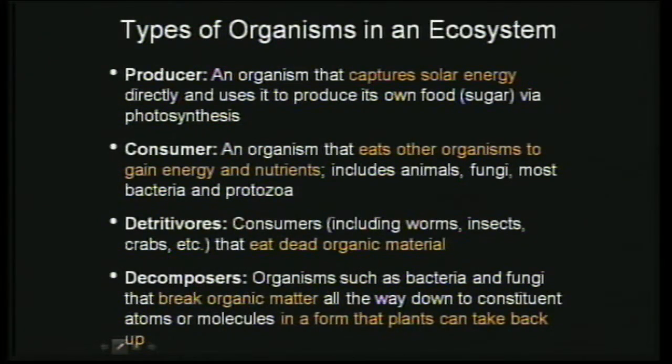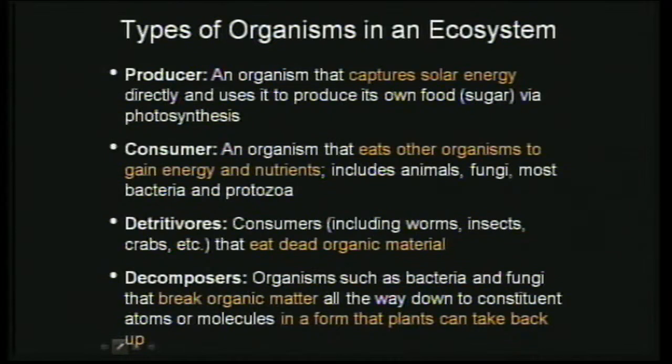Then there is another set of organisms that's part of the ecosystem, very important: decomposers. These are the organisms which break down the organic matter and convert it into a form in which plants can take it up again, so that the nutrient cycle can continue. These are the different types of organisms we normally see in an ecosystem. An ecosystem will more or less have all of these components.